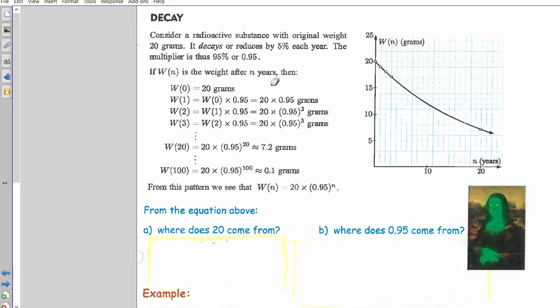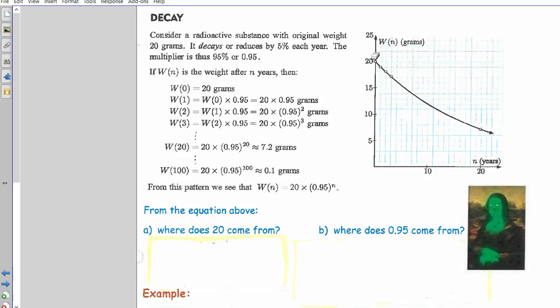And so on. So here we've worked out some different points. Times 0, sub it in, you get that, and so on. We end up with a little function down here, basically. It's trying to point out that you're getting a function. W stands for the weight. What does n stand for? The number of years. Equals 20 because that's the original weight.